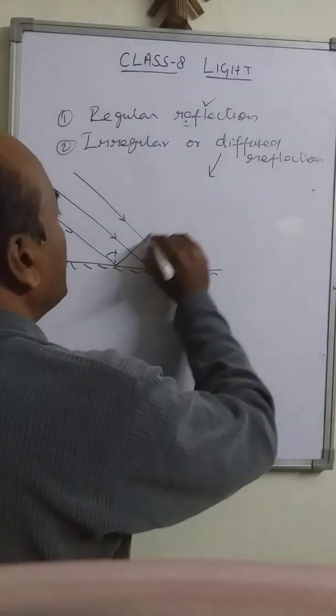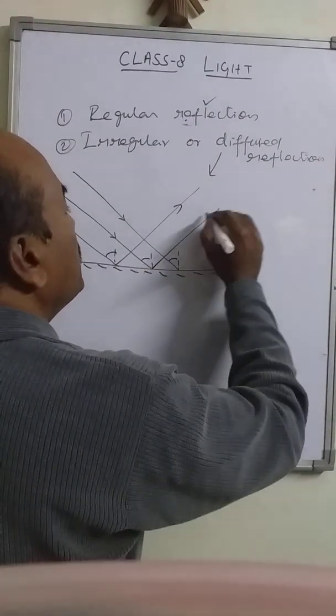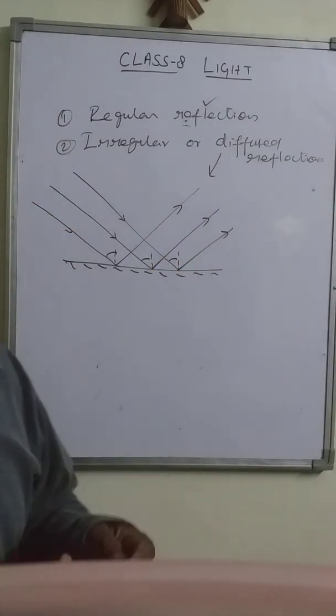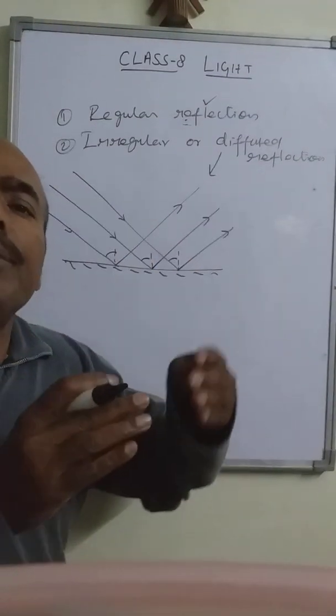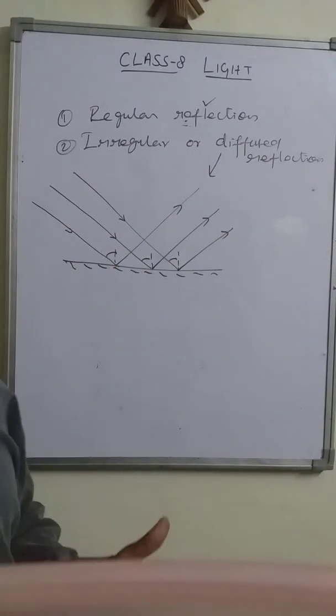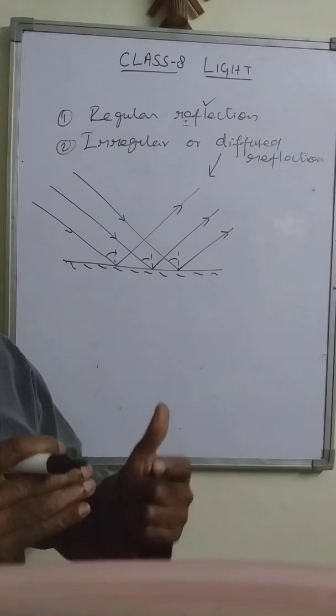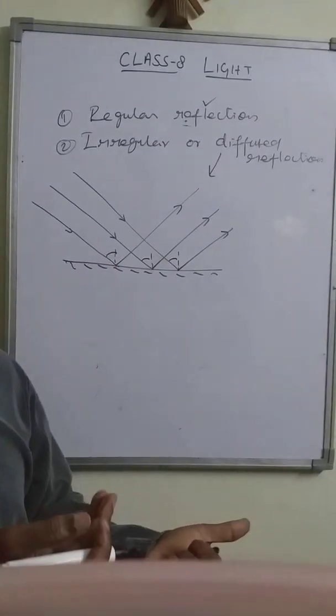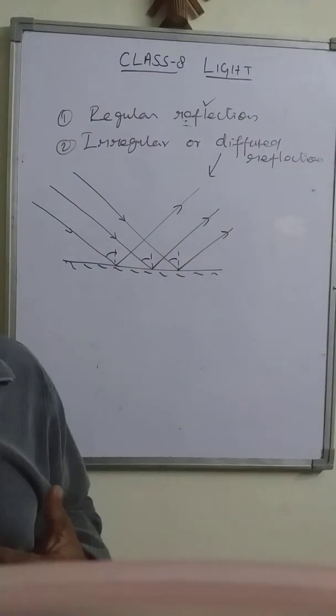So all the light rays are reflected with the same angle of reflection, and the reflected beam is also parallel. Such type of reflection, in which the light rays get reflected as a parallel beam for the parallel beam of incidence